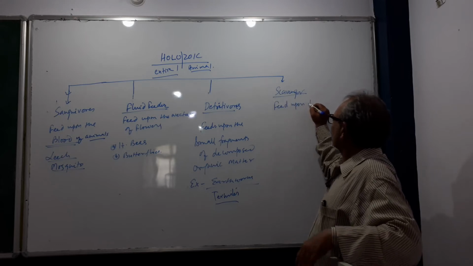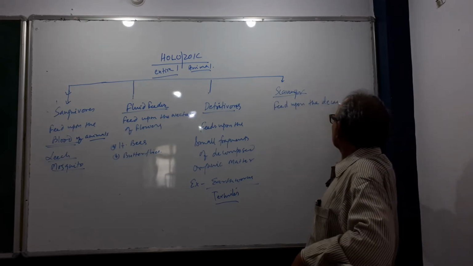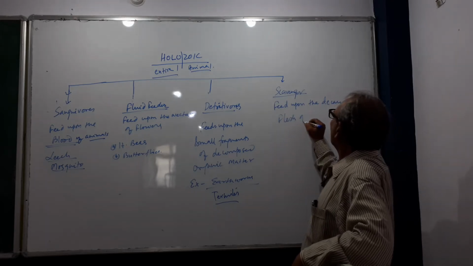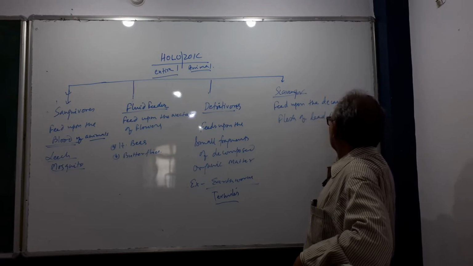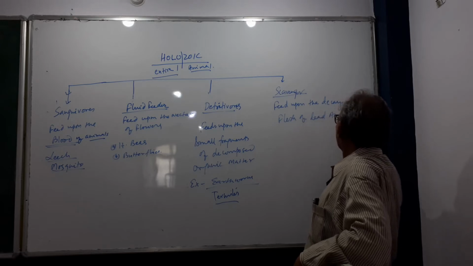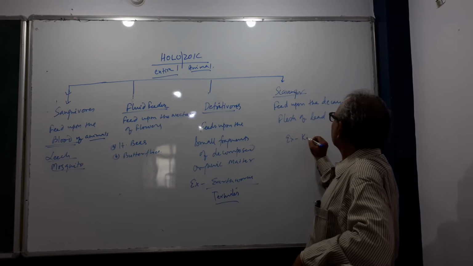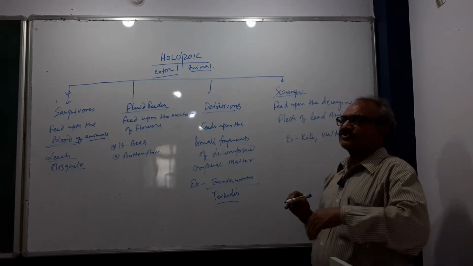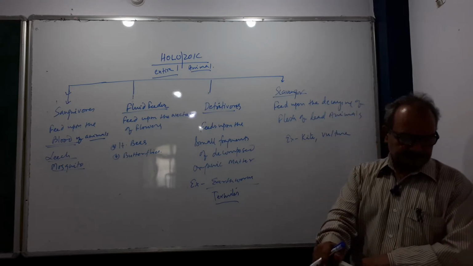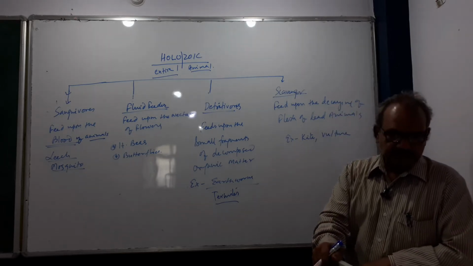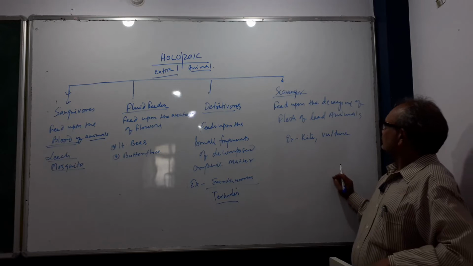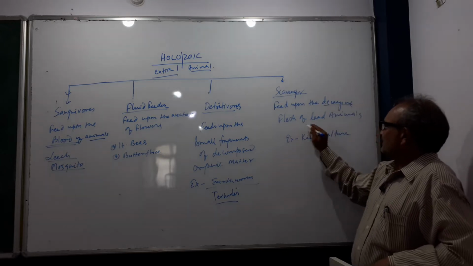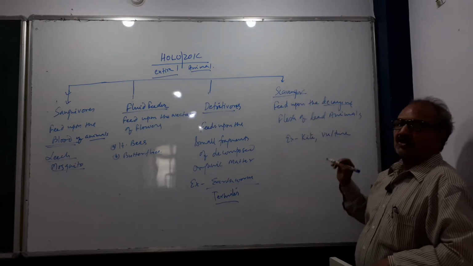Scavengers feed upon the decaying flesh of dead animals. For example, kite and vulture. They feed upon the decaying flesh of dead animals.